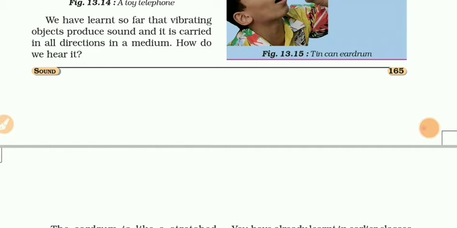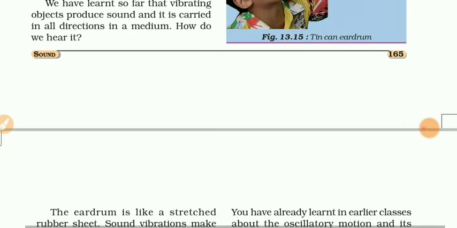Before this video, I'm sure you all know how sound is produced, what the requirement of a medium is, and many more things. And in the last video, I discussed the human ear: the outer ear, middle ear, and inner ear.